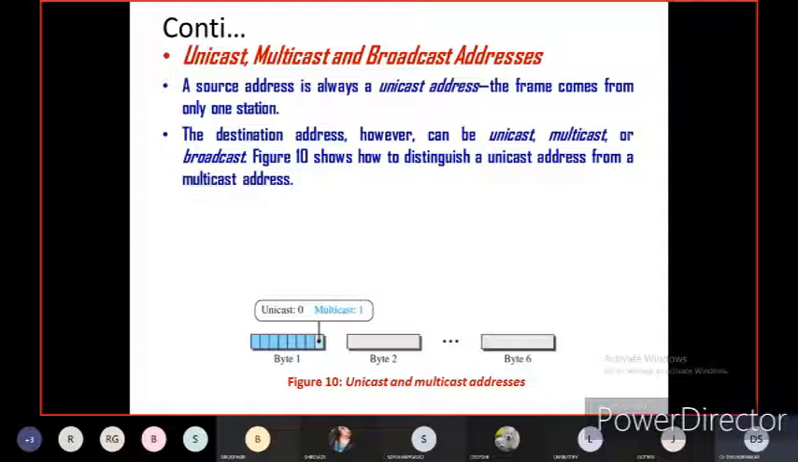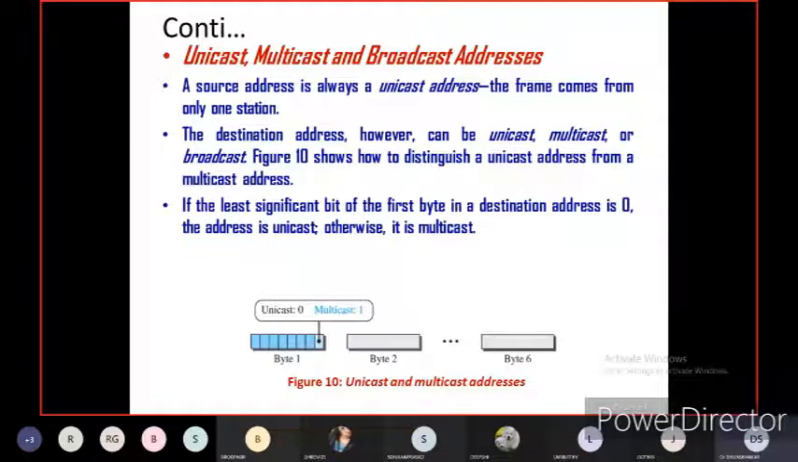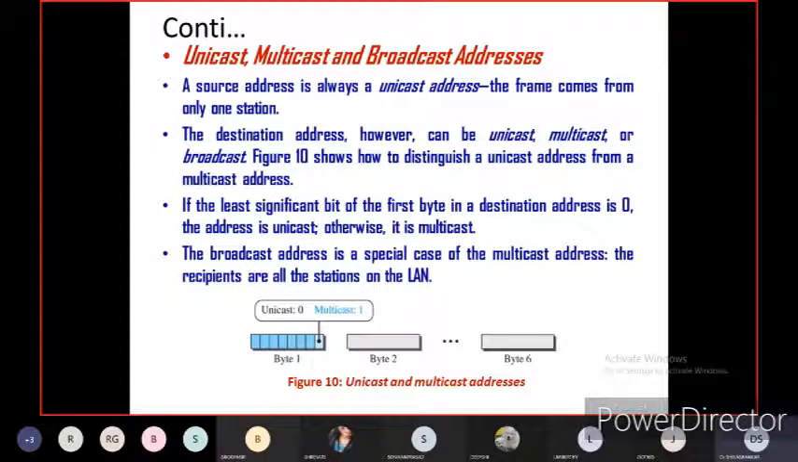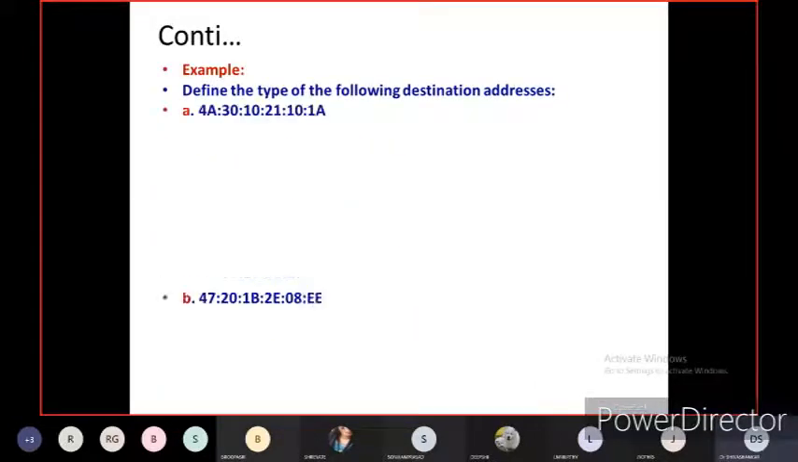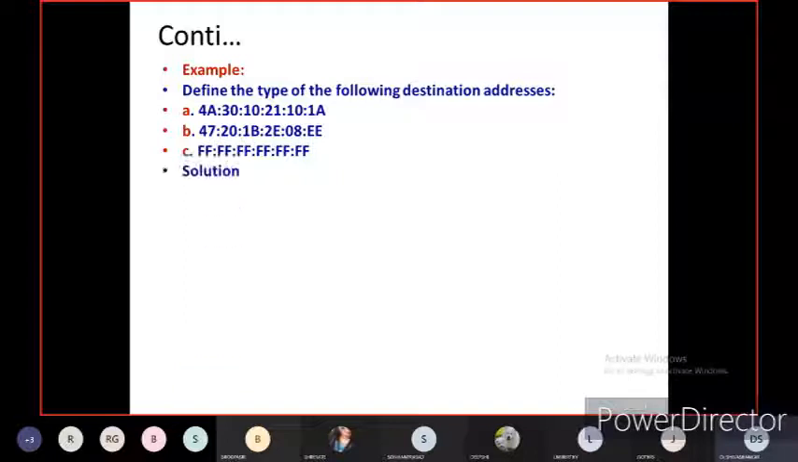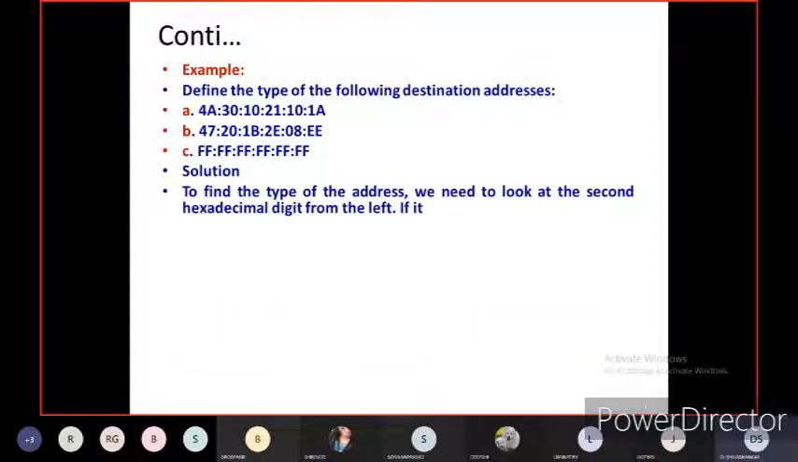The unicast address is always 0, the multicast address is always 1. If the least significant bit of the first byte in a destination address is 0, the address is unicast. Otherwise, it is multicast, meaning 1. The broadcast address is a special case of the multicast address. The recipients are always the stations on the local area network. For example, define the type of the following destination addresses: A, B, C. The solution is to find the type of address: unicast, multicast or broadcast.